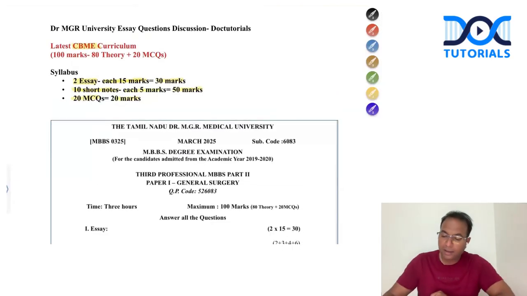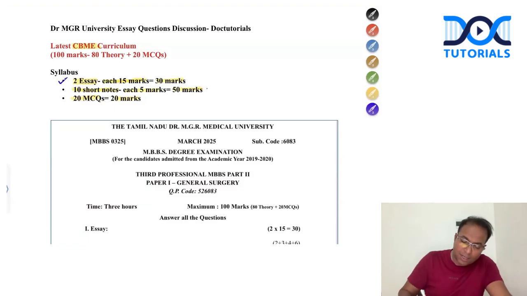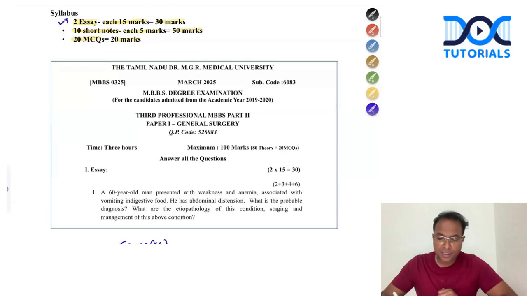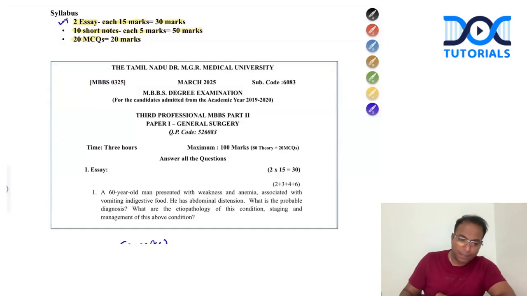So you'll get an idea. We are mainly focusing on essay questions because MCQs, we found they're very easy and you can get MCQ discussions from our online app. And we will be discussing all the essays, and according to time permission, we will go for some short notes also. This is the plan of this MGR University CBME curriculum. So I am going to discuss one of the important papers in March 2025.